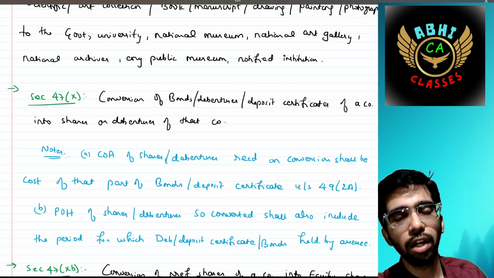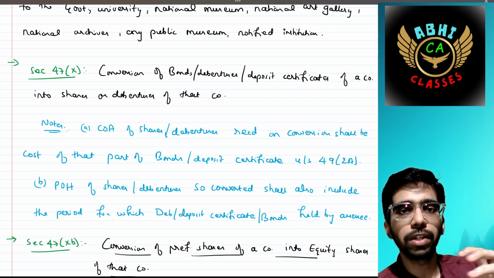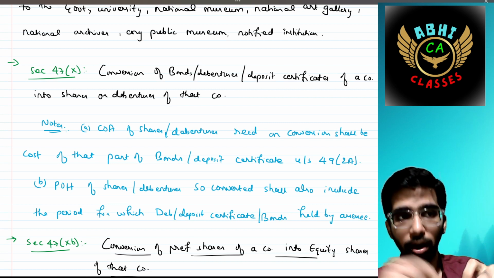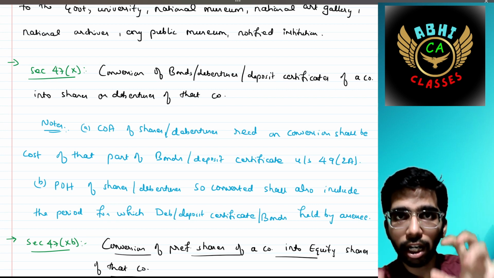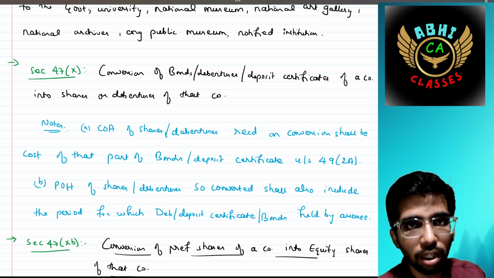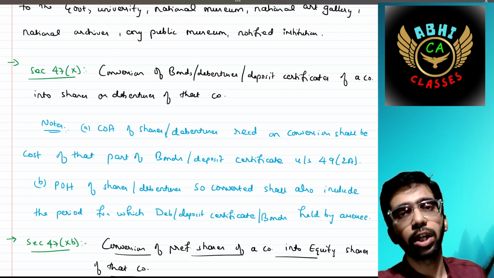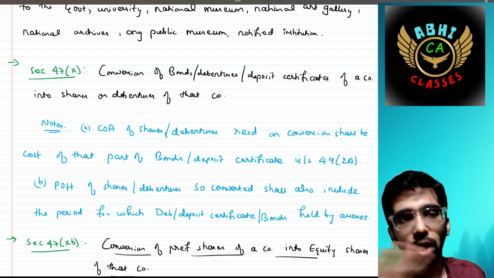The last section, 47 subclause 10, says the conversion of bonds, debentures, deposit certificates of a company into shares or debentures of that company only. If you are holding any bonds and those bonds are converted into shares of that company only, then it is not treated as transfer and hence capital gain would not arise.